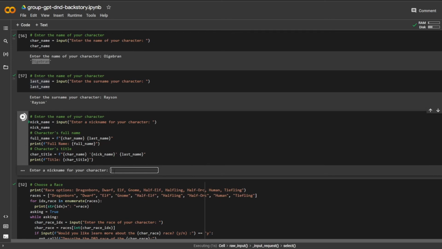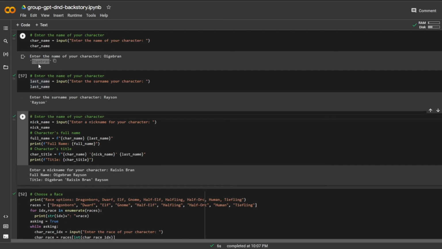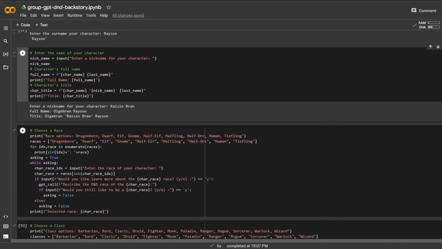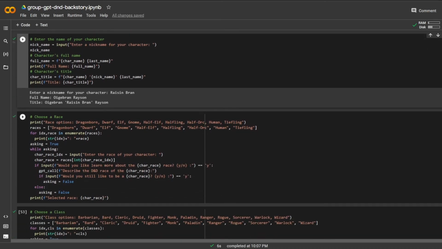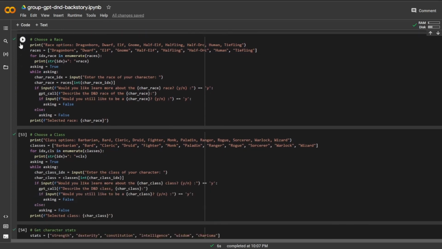So his nickname is going to be Raisin Bran. Kind of gonna play on his name, so Rayson Bran, Oigebron. So kind of make it fun for the players as a DM making an NPC. You definitely want to keep them interested.